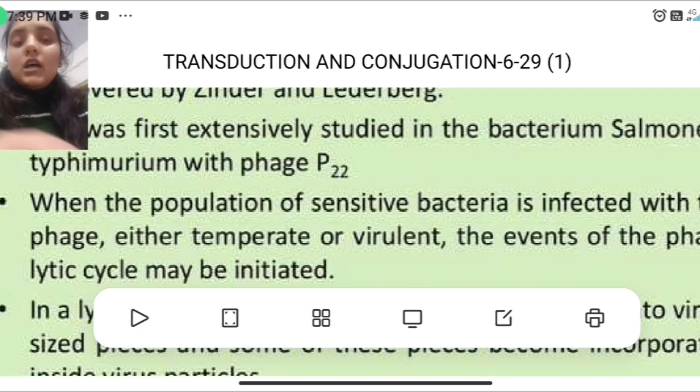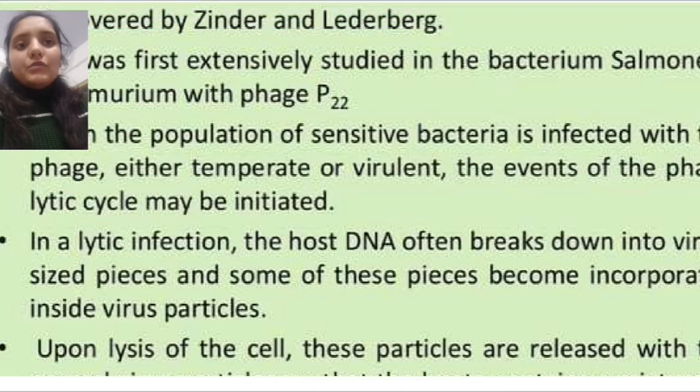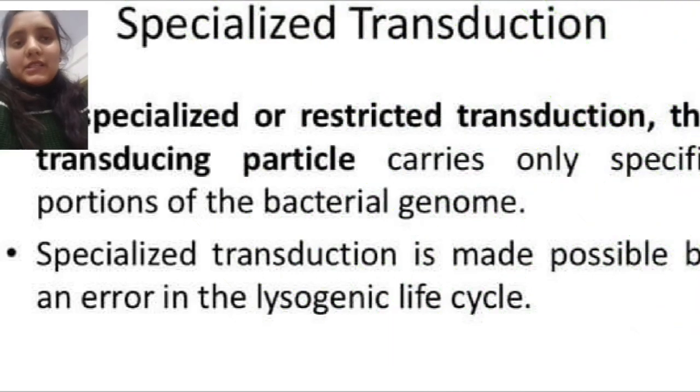The newly formed phage with a fragment of bacterial chromosome in its DNA attacks a new bacterium. As a result, the gene of the parent bacterium is transferred to the new bacterium and causes recombination. Second one is the specialized transduction.